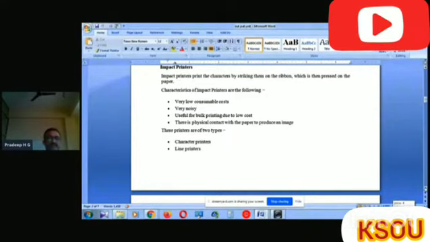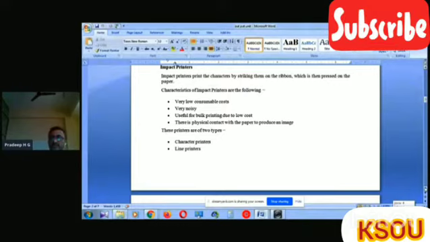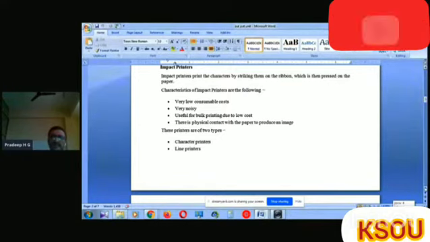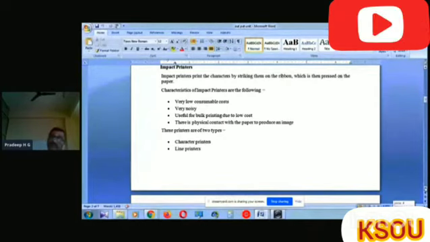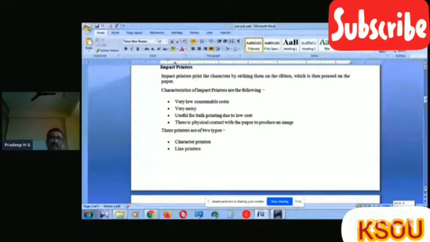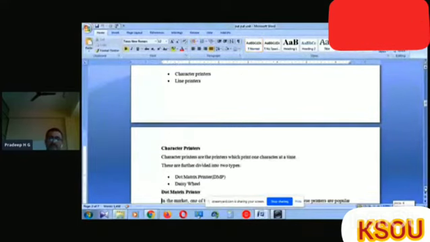That means the print head directly communicates with the paper. The print head touches the paper and strikes it using the ribbon, and then only the character will be printed. The types of impact printers are character printer and line printer.